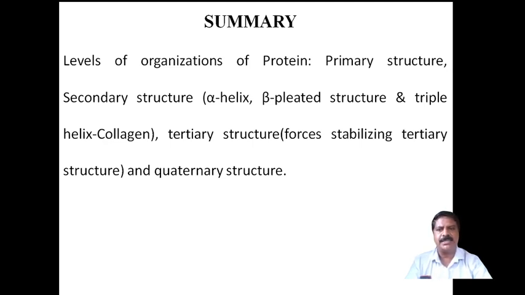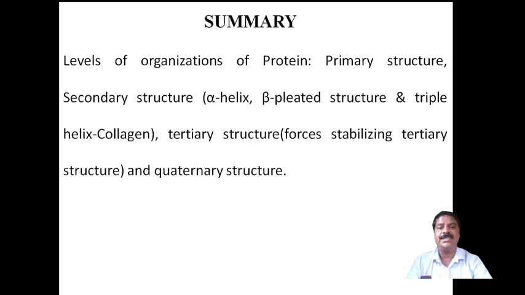One is primary structure, and second is secondary structure, which has 3 substructures: the alpha helix, the beta pleated sheet, and the triple helix collagen structure. These belong to the secondary structure of the protein.